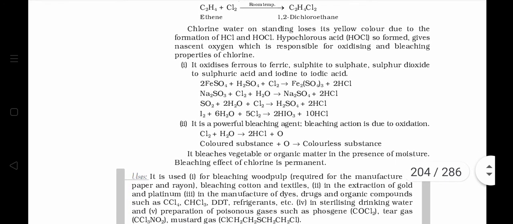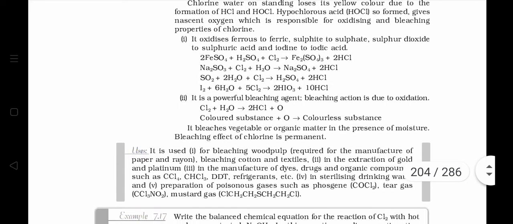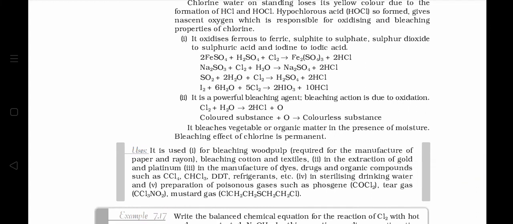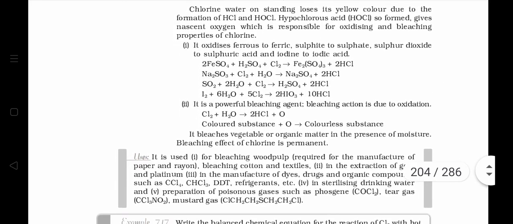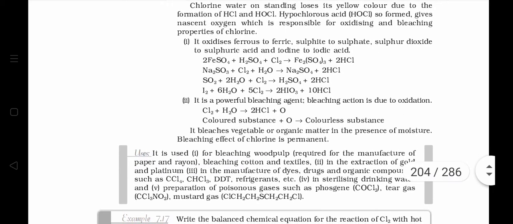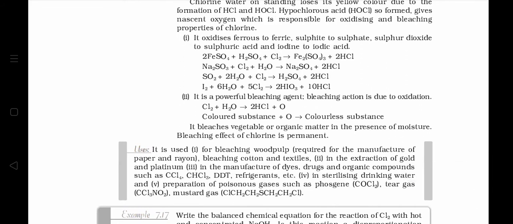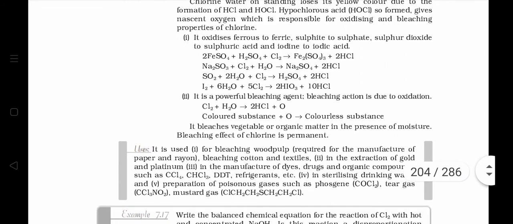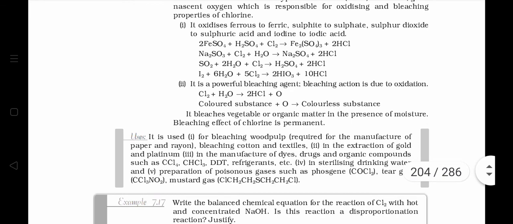It is a strong oxidizing agent that can be shown with the help of these reactions. It oxidizes ferrous salt, that is FeSO4, to ferric salt, that is Fe2(SO4)3. So see the first equation in which chlorine acts as an oxidizing agent. It oxidizes ferrous salt to ferric salt and HCl is produced. Similarly, it oxidizes sodium sulfite Na2SO3 to sodium sulfate Na2SO4 and itself gets reduced to HCl.